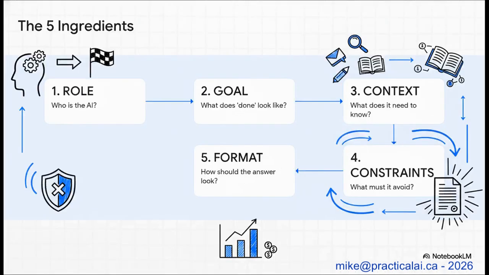There are 5 core ingredients to this thing. First, you give the AI a role. This sets its mindset. Then, you give it a clear goal so it knows what done actually looks like. You have to provide the context, the specific facts it needs to do the job. Then, you set the constraints, and these are the really critical guardrails. And finally, you tell it the format for the output. Every step just layers on more and more clarity.